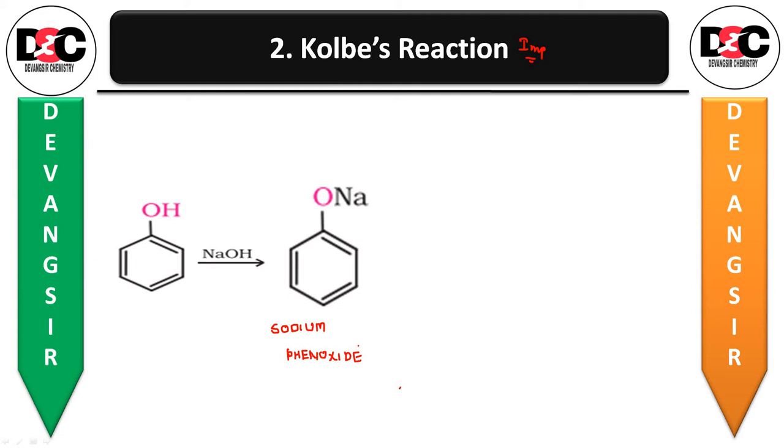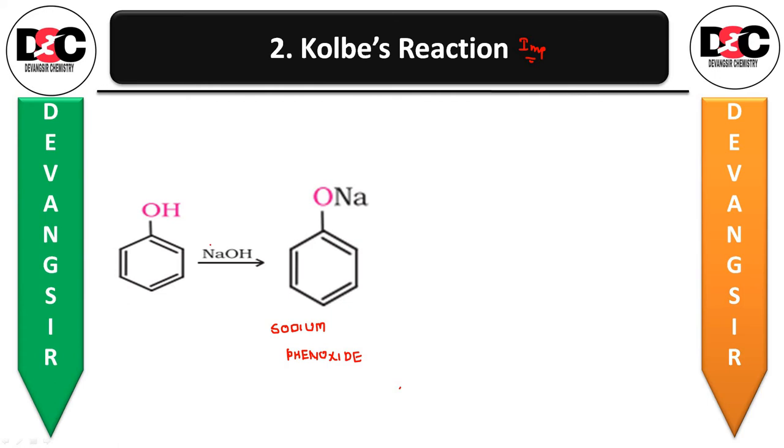Okay, then this sodium phenoxide, the phenoxide ion generated by treating phenol with sodium hydroxide, is even more reactive than phenol towards electrophilic aromatic substitution. So sodium phenoxide will react quite faster for the electrophilic aromatic substitution reaction as compared to phenol.